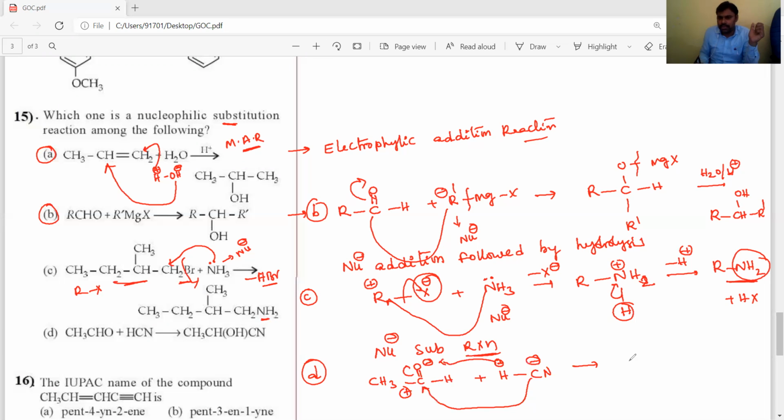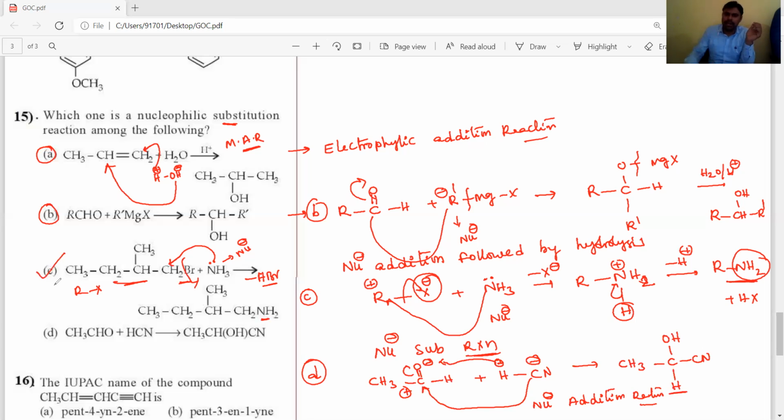The product is CH3-CH(OH)-CN, cyanohydrin. This is a nucleophilic addition reaction. Okay, students, so what do we want? Among the 4 options, we have to identify the nucleophilic substitution reaction. The nucleophilic substitution reaction is C.